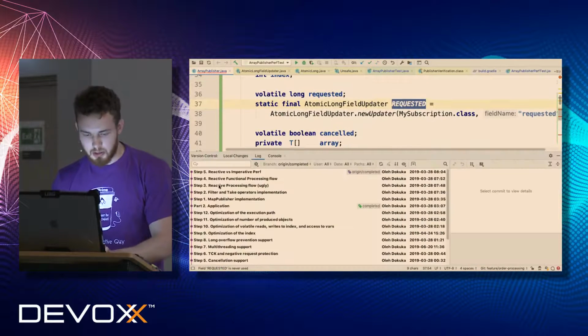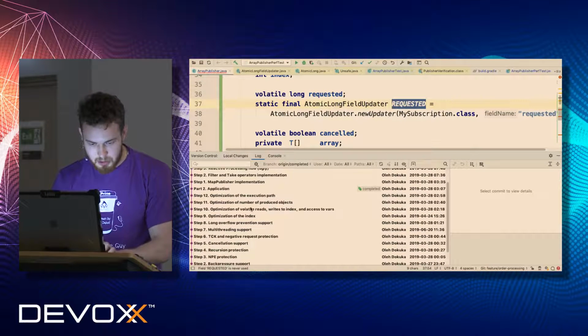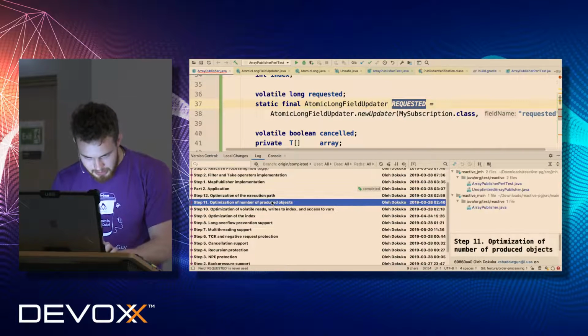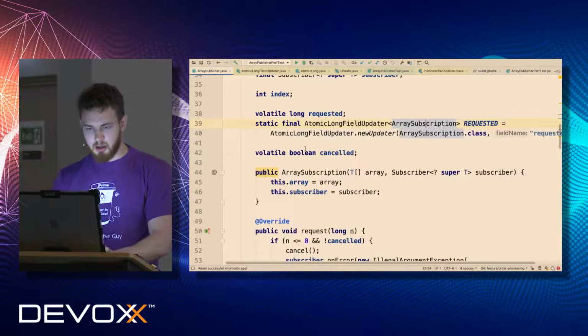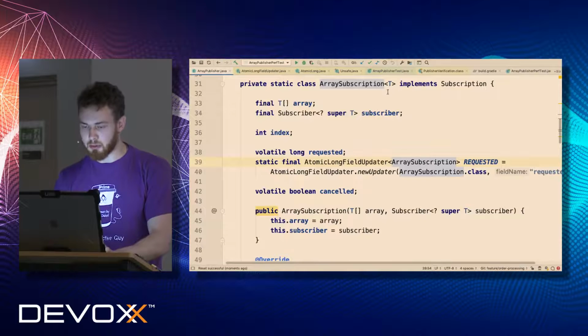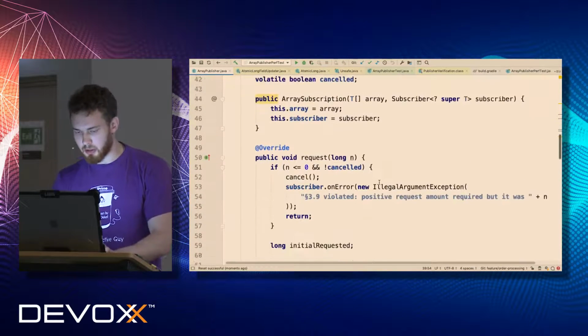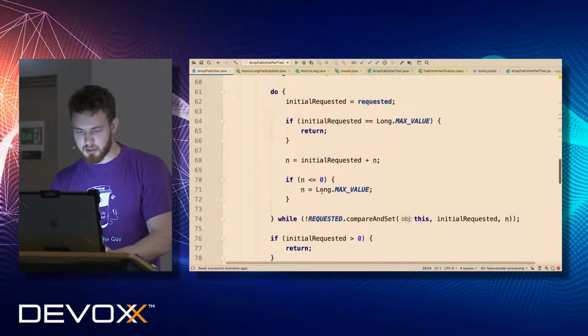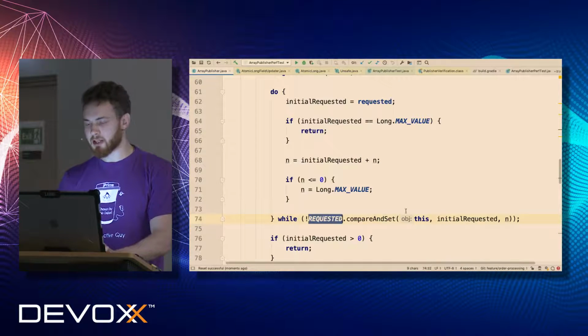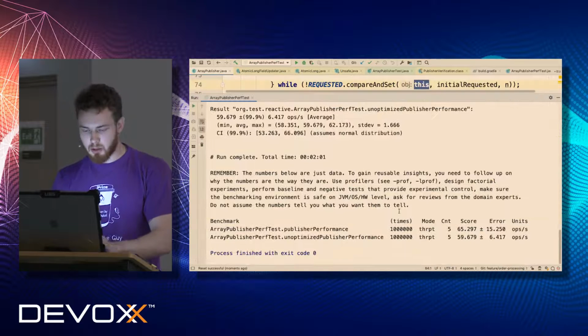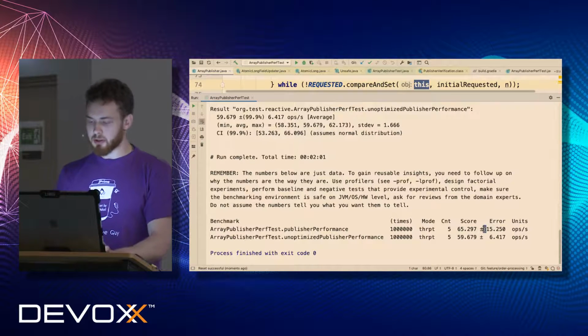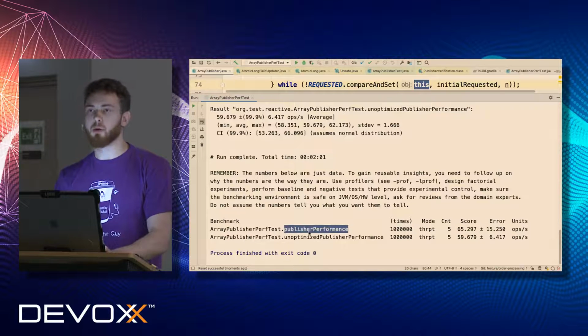So let me just quickly switch to the proper final implementation, the same implementation but a little bit more fixed, since here now I'm using requested and just providing the current object, and that's it. And now let's go back to our tests. As you can see, we got better performance for our optimized publisher.